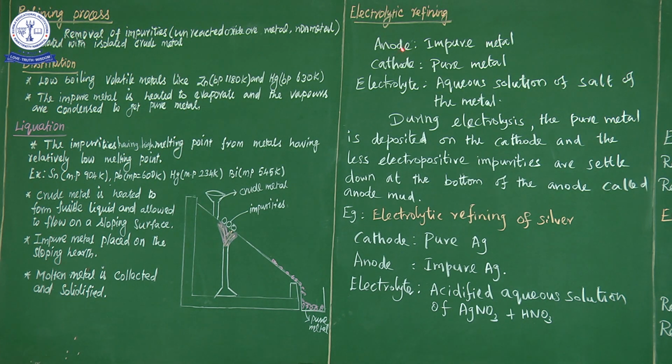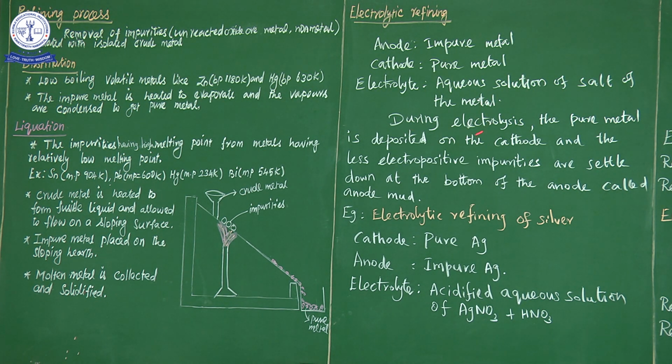The anode is always impure metal, the cathode is always pure metal, and the electrolyte is an aqueous solution of a salt of the metal, specifically the aqueous acidic solution. So an acidic solution is also present.